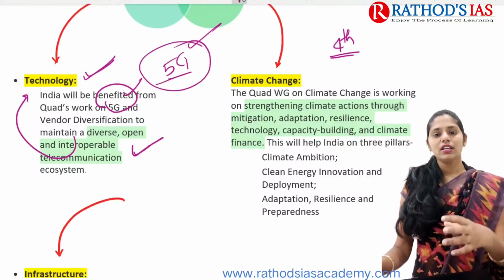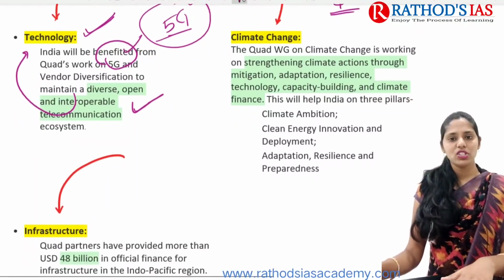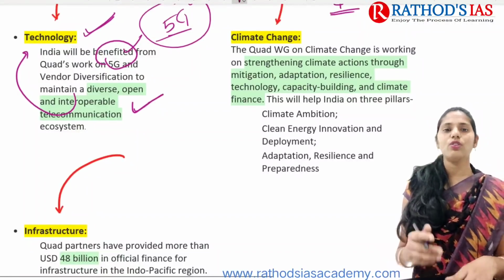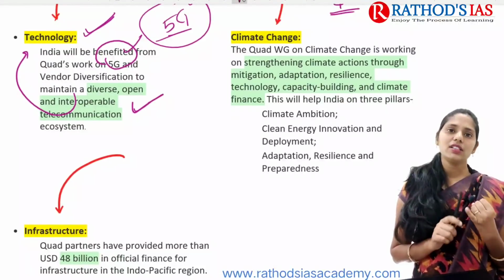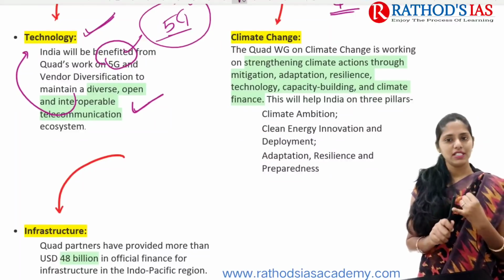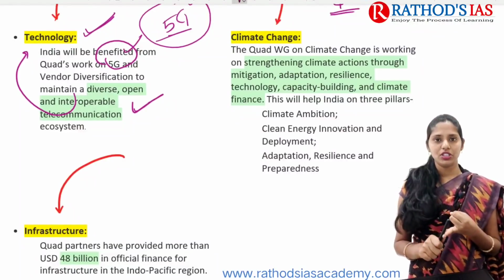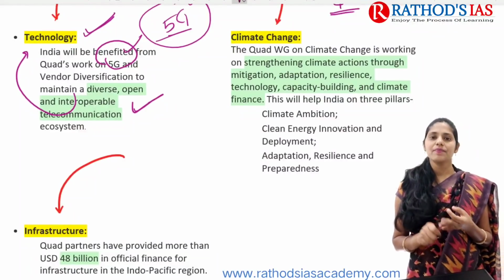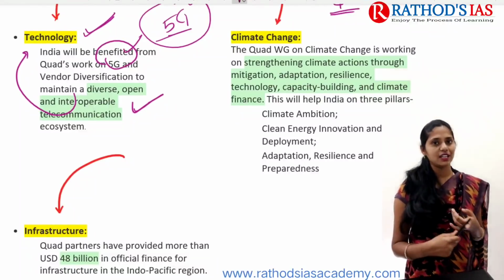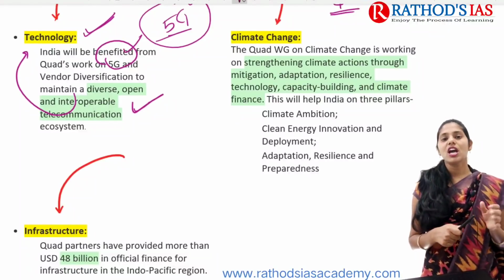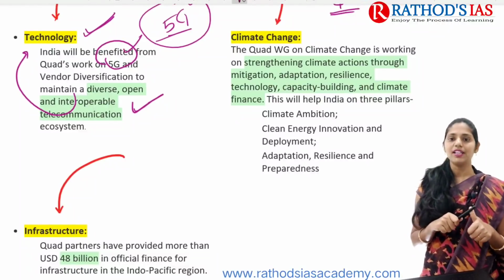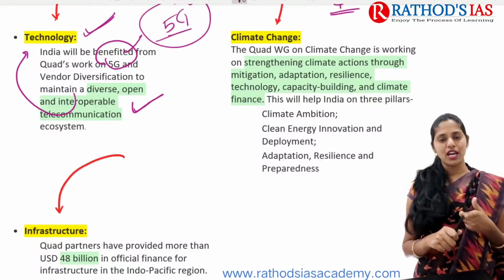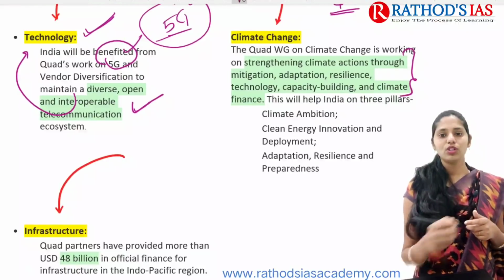Here, the Quad working group on climate change is mainly working on strengthening climate actions, and these climate actions mainly focus on mitigation, adaptation, and resilience. They are also focusing on which technology can be used to counter climate change, and even on capacity building measures and climate finance. So these are the areas they mainly focused on.